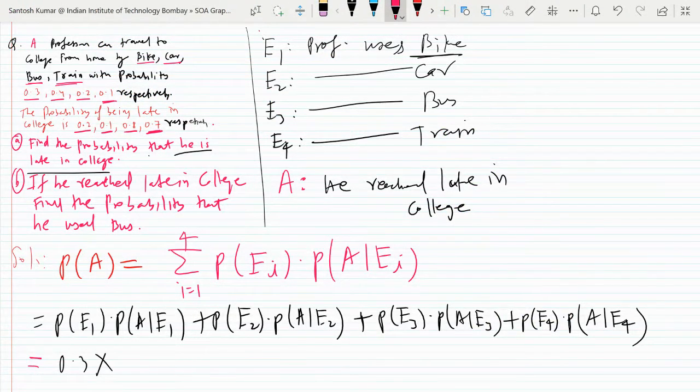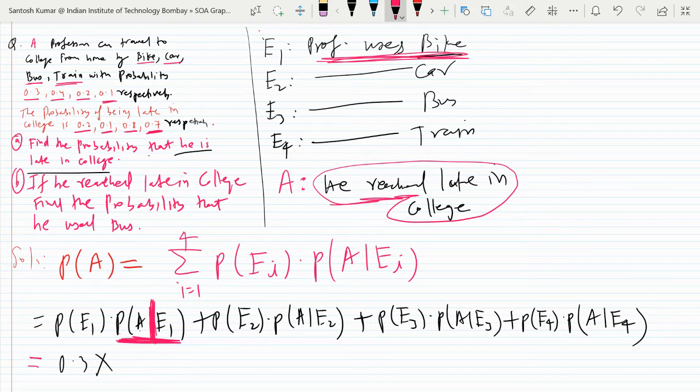Now look here. You try to understand the practical meaning of this. What is this? Probability of A given E1. Now you put the meaning of A. So probability of A means the probability that he will reach college late, given that he uses bike. So what is the chance of being late when they use bike? Tell me.